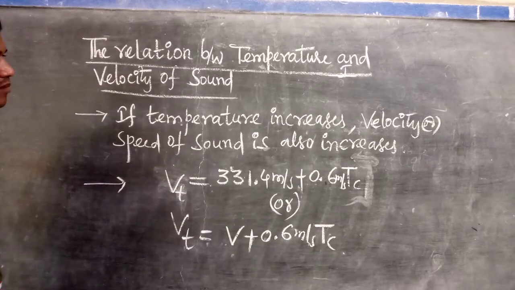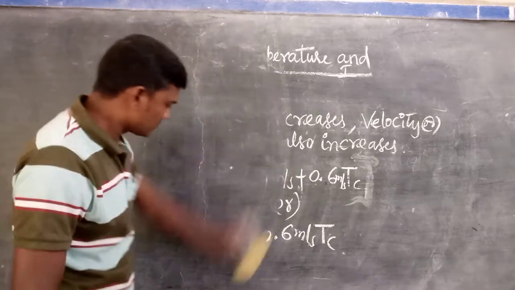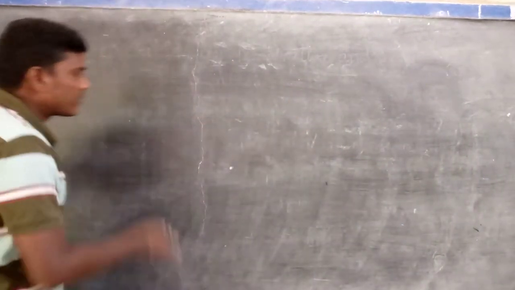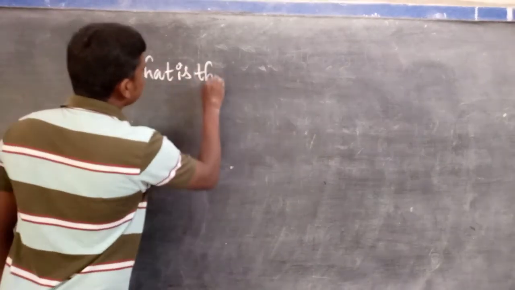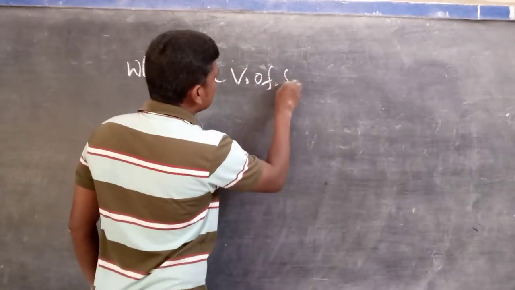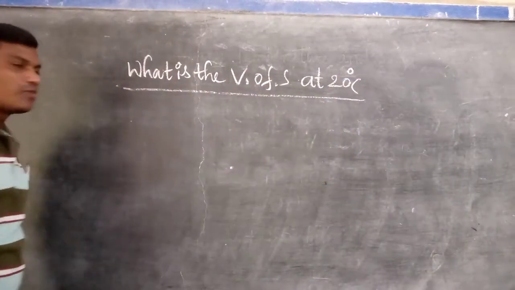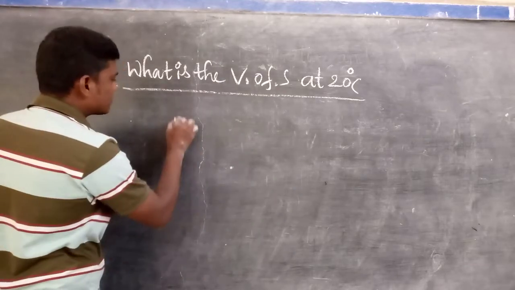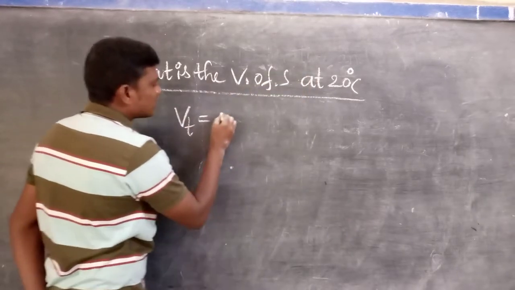I will give one simple example for this. It is very important, so keep it in your memory. What is the velocity of sound at 20 degrees Celsius? It is just like the previous one. What is the velocity of sound at 20 degrees Celsius? So V of t, the velocity of sound at temperature 20 degrees. What is the formula?